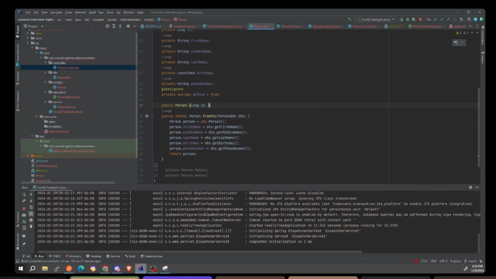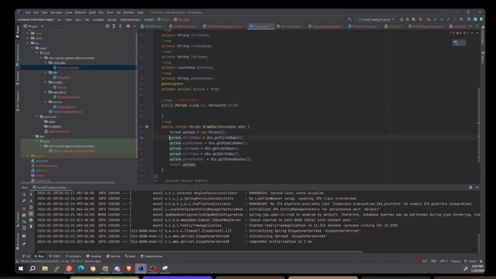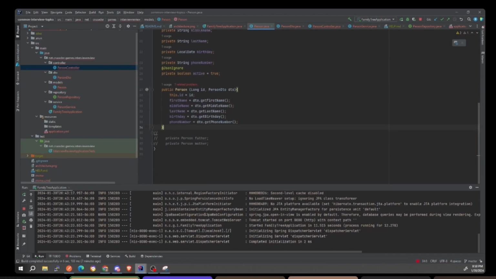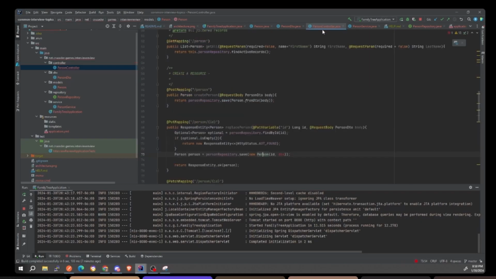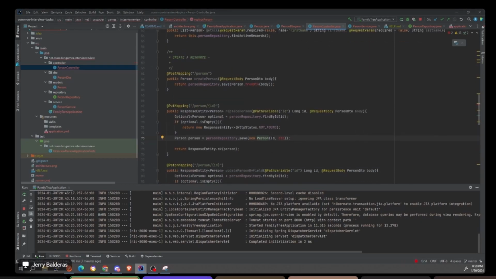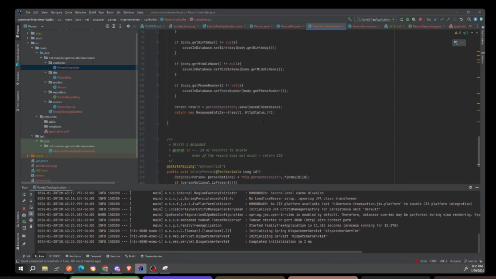We're going to pass in the long ID, and then the person DTO, like this. So you're not going to have a static from DTO? No, you don't. I mean, you could do it. That's how on the fence I am with it. You can go either way. All right, so now that we have this, we're going to pass in a new person. This is a body now. So we're going to save this here. Instead of setting an ID here, we're just going to pass in null because we don't want this to have an ID, right? And then here, yep, we're good.